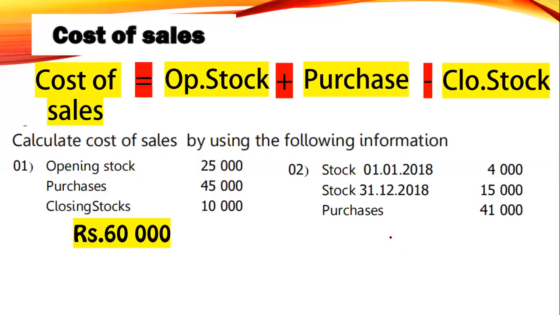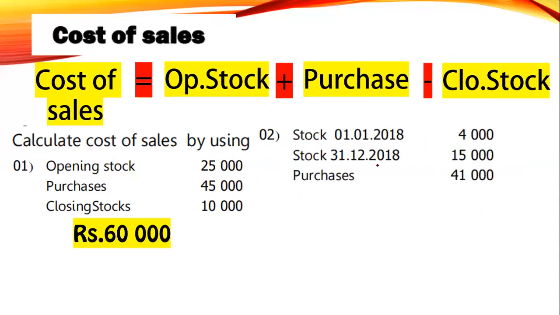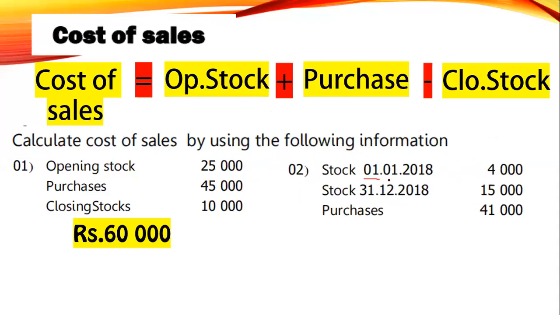Opening stock: stocks on 1/1/2018 is the beginning of the year, so beginning of the year means it is opening stock. 31st December 2018 is the end of the year, that is the closing stock.